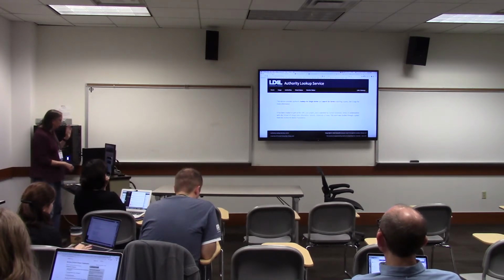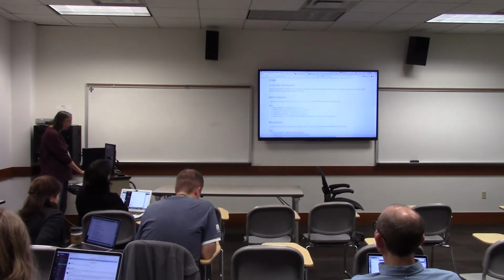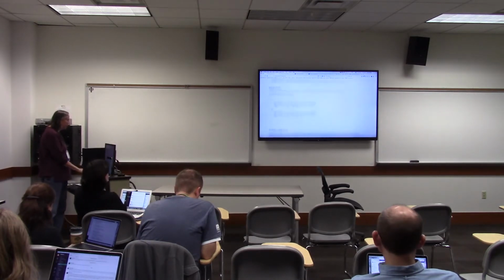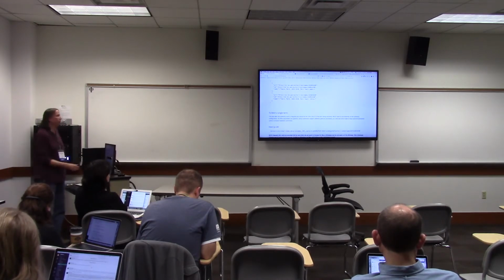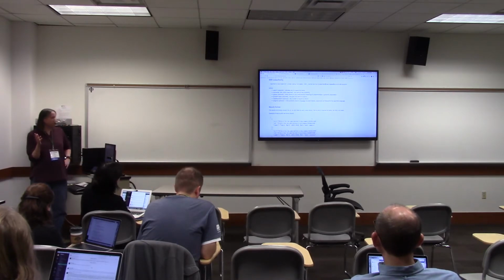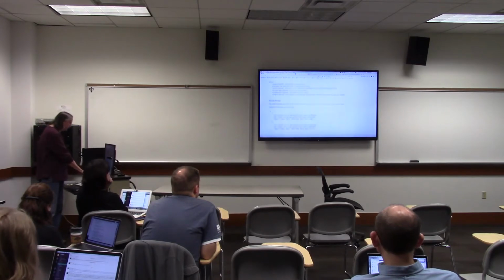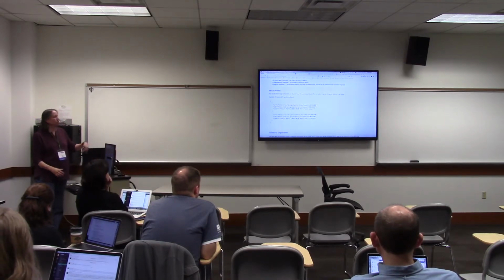And so the home screen just gives you a quick introduction. The usage screen tells you how to actually make use of this. It gives some documentation about how Questioning Authority works. For example, it gives what URL you would use if you were going to make a query to get back multiple terms, and gives you an example of what that return result would look like when you get the data back.